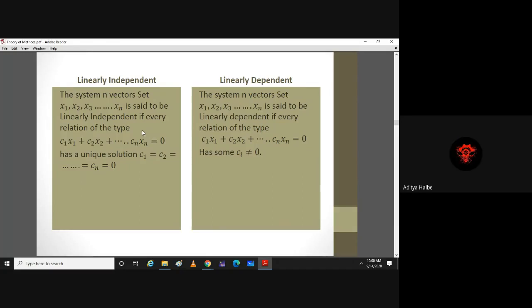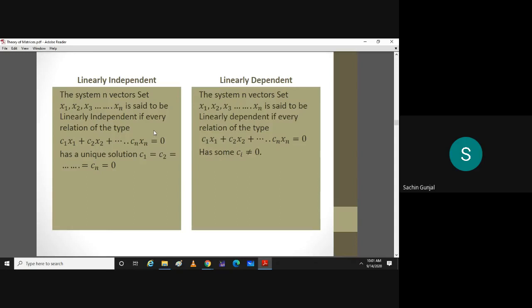Sir, can we say C stands for coefficient? Yes, C is coefficient. But sir, the coefficients of the variables should be 0, one by one.